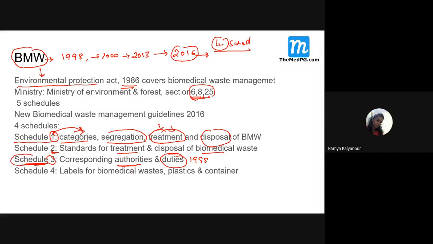This schedule has been newly added in the 2016 biomedical waste management guideline. I think this can be asked as an MCQ for you. What is schedule 3 of the 2016 biomedical waste management guidelines? It includes who the authorities are and what the duties of these authorities or officers are. Then schedule 4 talks about the labels.